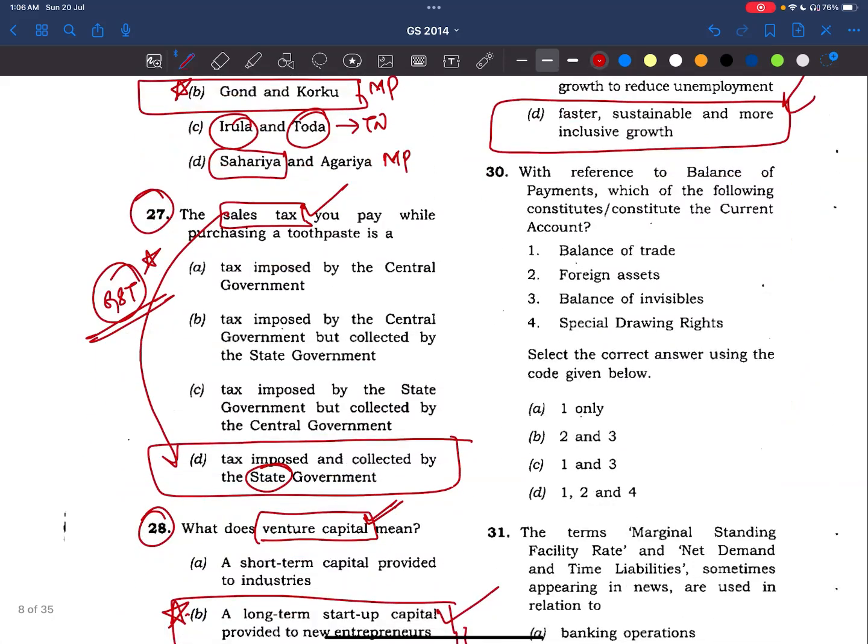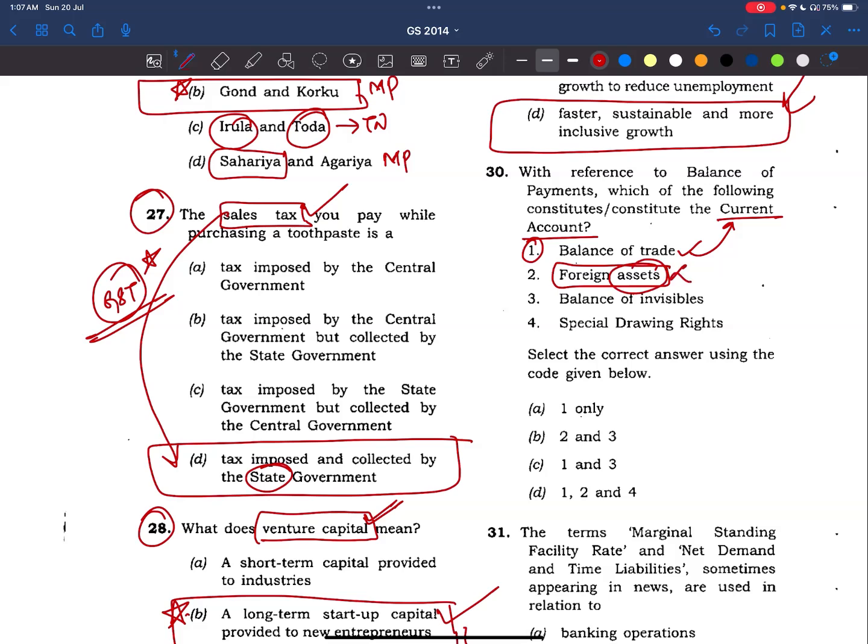Alright. Now coming to the 30th question. With reference to balance of payments, which of the following constitutes or constitute the current account? Current account means the transactions which are done on a daily basis. That means it does not create any assets or liabilities. Okay, does not impact assets or liabilities. Now see balance of trade. That means yes, day-to-day transactions. One is right. It is in current account. Now coming to foreign assets. See here, assets is there.